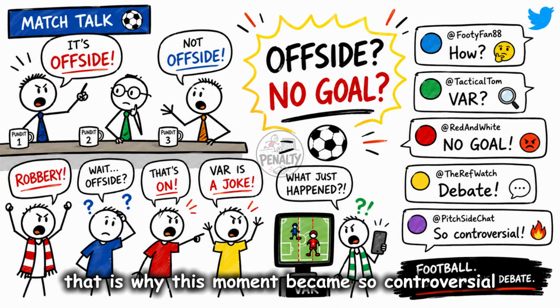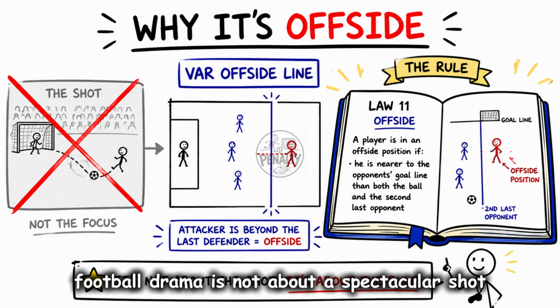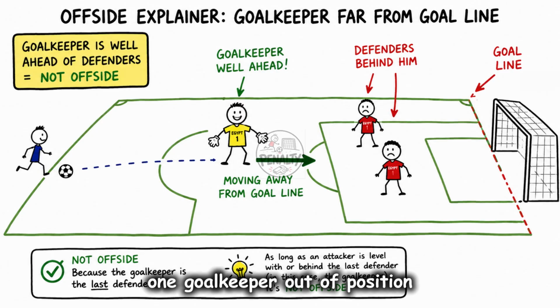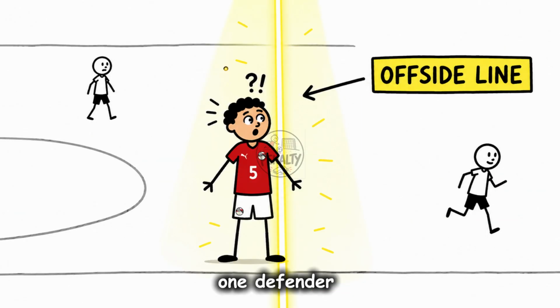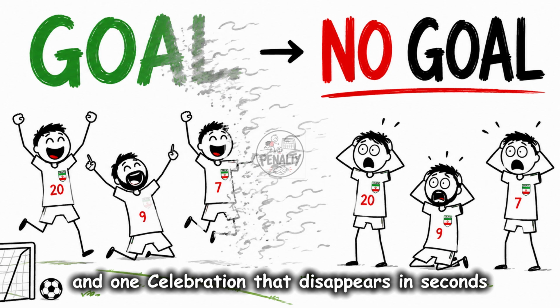That is why this moment became so controversial, because sometimes football drama is not about a spectacular shot. It is about one invisible line, one goalkeeper out of position, one defender suddenly becoming the offside reference, and one celebration that disappears in seconds.